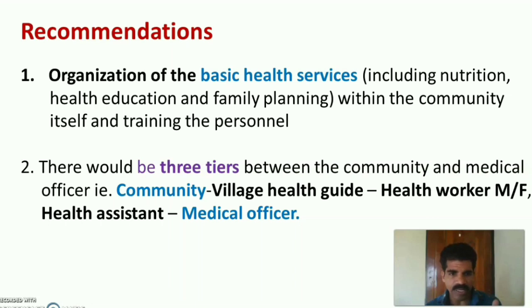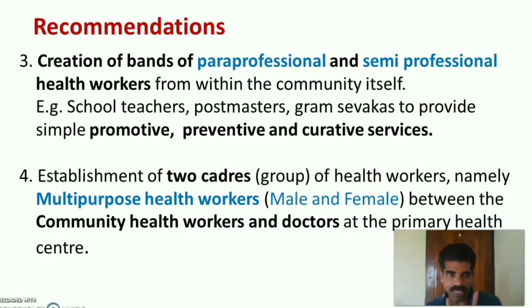So between the community and medical officer there would be 3 tiers such as village health guide, health worker male or health worker female and health assistant. Then third recommendation was creation of bands of both para-professional and semi-professional health workers from within the community itself. For example, from school teachers, postmasters, gram sevakas to provide simple, promotive, preventive and curative services. So the committee also recommended creation of bands of both para-professional and semi-professional health workers within the community itself.